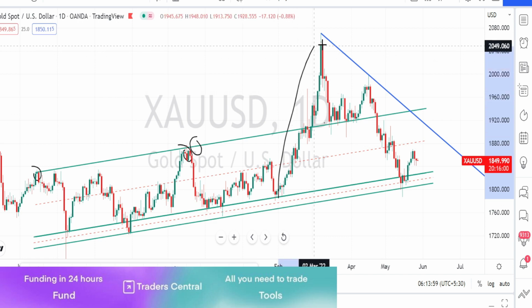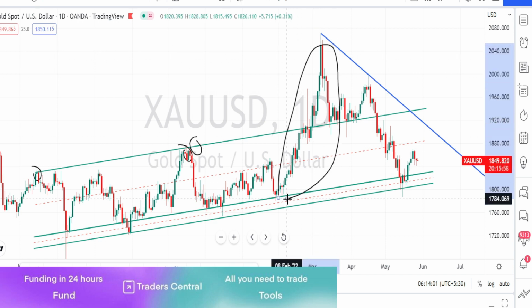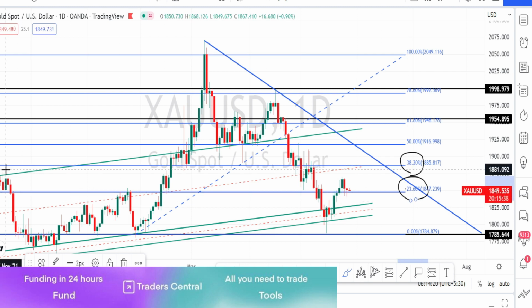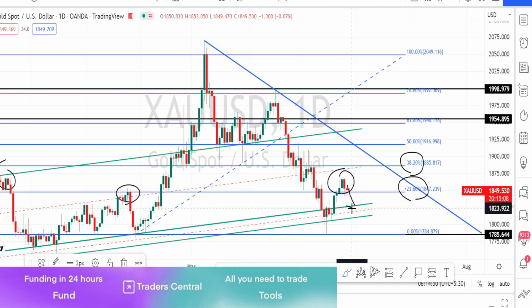And when we check the support and resistance levels using the Fibonacci retracement tool, currently the price action is trading between the resistance level of 38.20% to 23.60% in the Fibonacci retracement tool. This level had acted as a very strong support level and a resistance level in the past also. So currently the price action couldn't break this resistance level and it is on a retracement.